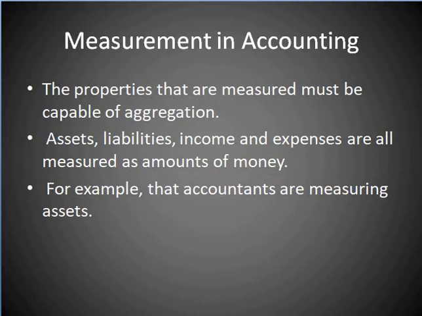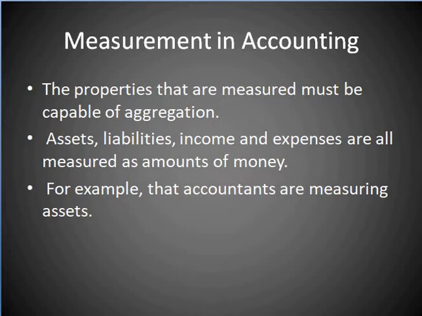We know that accountants are social scientists who measure the elements of financial statements. These elements, like any other objects or events, have a number of properties that could be measured. Accountants must choose the property that is the most appropriate in the circumstances. This property should be determined by reference to the purpose of measurement.